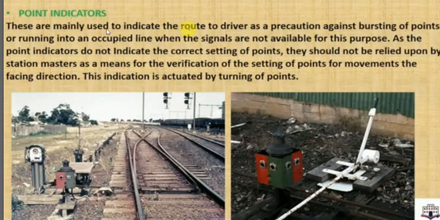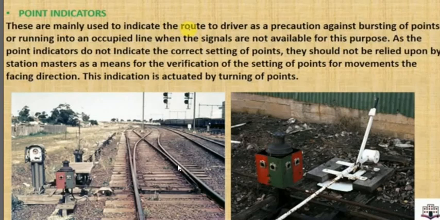These are mainly used to indicate the route to the driver as a precaution against bursting of points or running into an occupied line when signals are not available for this purpose. Suppose there is no signal available near the points, so we provide this point indicator. This is only provided in positions near a shunting signal. You may remember the shunting signal we studied in the first part, which is provided near points and crossings. If no shunting signal is available, we provide this point indicator.